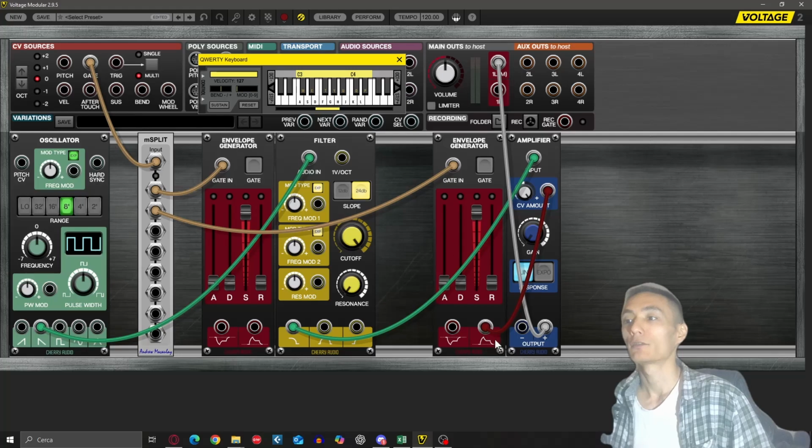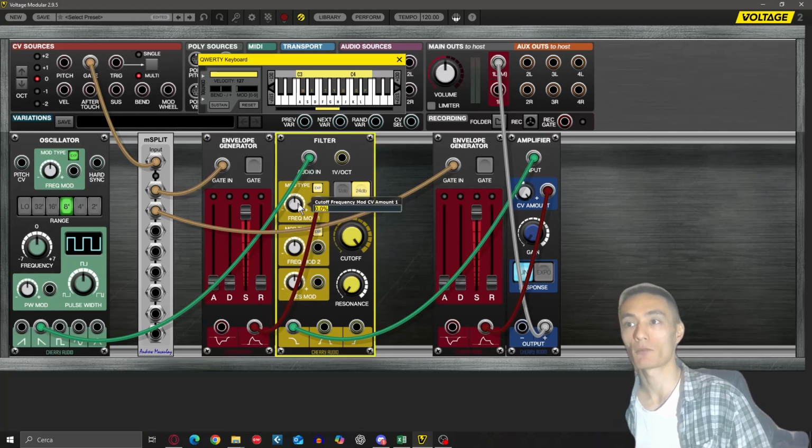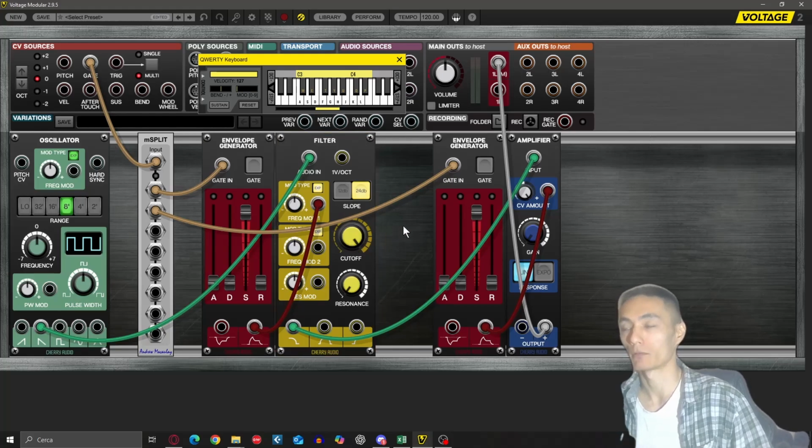Same procedure for the other envelope. I'm gonna plug this output here into this input here. For now, let's leave it like this. 0 amount, cutoff, leave it to 20 kilohertz. We don't care now. It's not the topic.